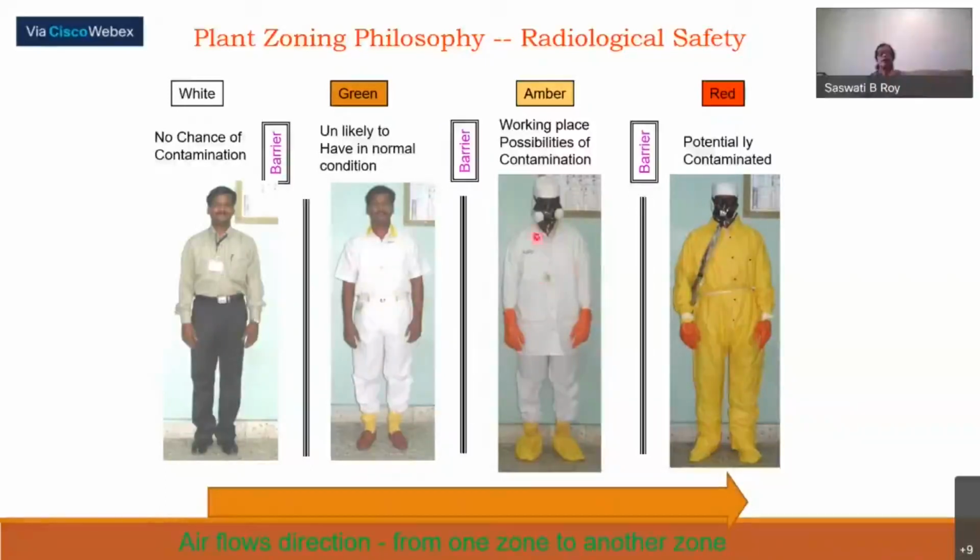Amber is the working place. Here there may be a chance that some contamination may come sometime, so you have to be geared up with even your respirators. And the red area, where it is already known that some contamination is there, you have to go fully geared up with your self-breathing apparatus and all. Your ventilation will always be in this direction, from low to high. So this is the way they contain all the activities in properly designed areas and keep the actual working areas free from activity.